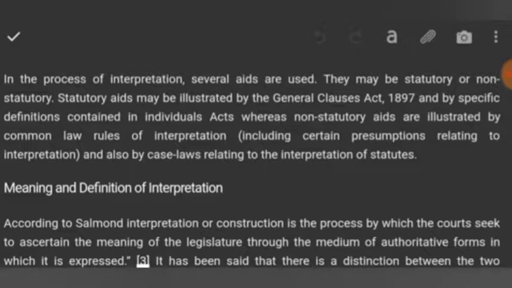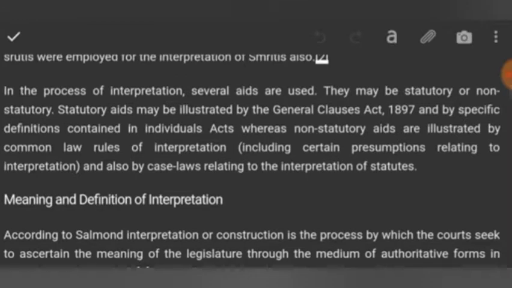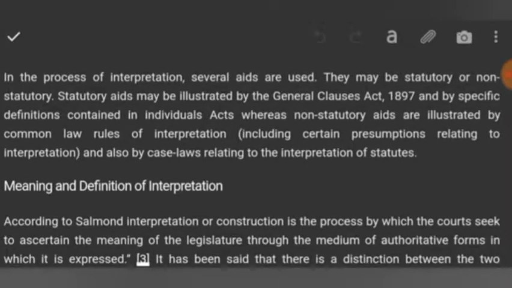Non-statutory aids are illustrated by common law rules of interpretation. Common law rules of interpretation means the rules prevalent in English common law, which are customary rules, mostly of an unwritten nature, including certain presumptions relating to interpretation, and also case law relating to interpretation. Case law means precedents or judge-made laws relating to the interpretation of statutes. So we find three kinds of aids. Number one, statutory. Number two, non-statutory.